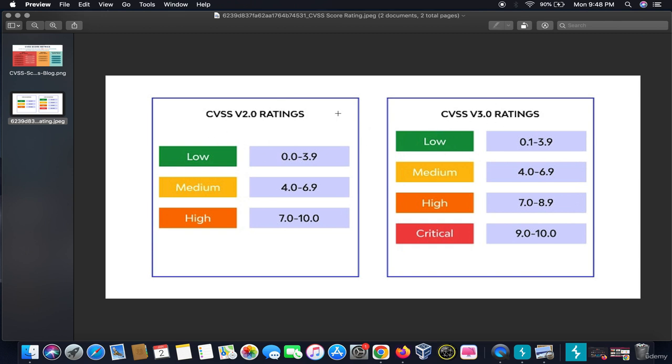The bugs which are of low priority are marked with a CVSS score of 0.0 to 3.9. The medium ones come under 4.0 to 6.9. The high ones are 7.0 to 10.0. The CVSS version 3.0 ratings are as follows. Different bugs or vulnerabilities come under different CVSS or priority levels.